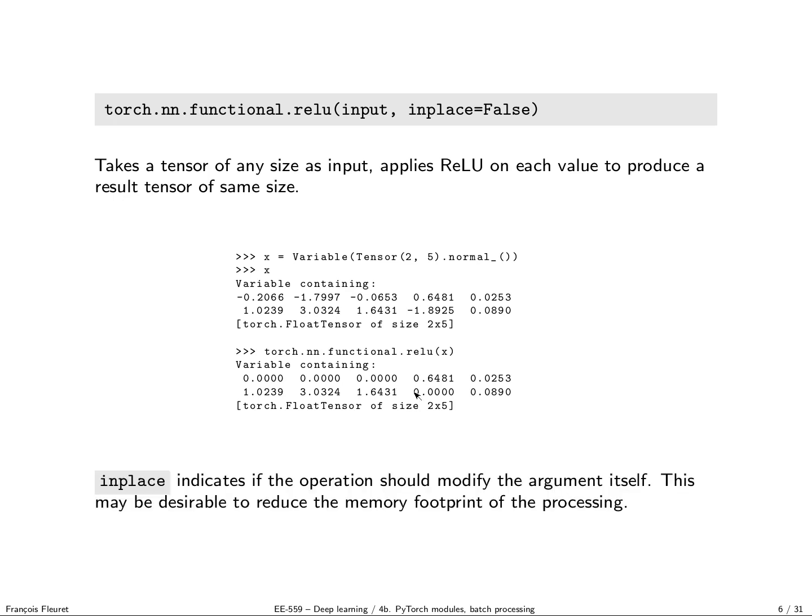The in-place argument, which is a Boolean flag, allows us to state that the operation should change the tensor passed as parameter. So it would actually modify x if we had passed in-place equal true. It may be useful if you want tight control of the memory footprint in inference, because since the signals, the activations, move forward, it may make sense not to generate new ones, but simply to modify the ones that you already have in memory.